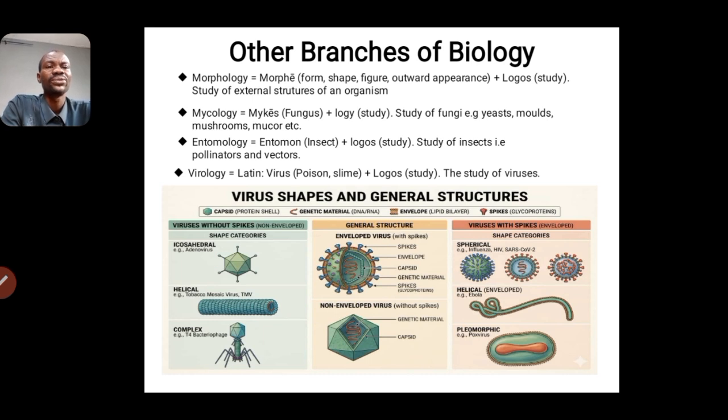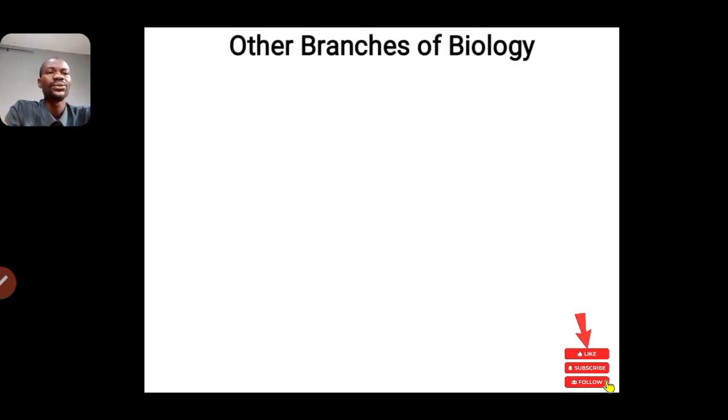So you can see we have different types of viruses in different shapes. We have the spherical, the icosahedral, the helical, the complex, which are the bacteriophages, and here we also have the pleomorphic viruses.